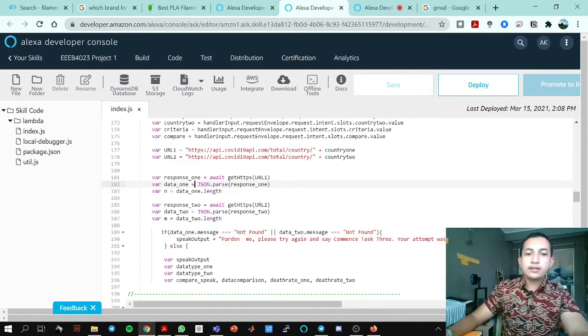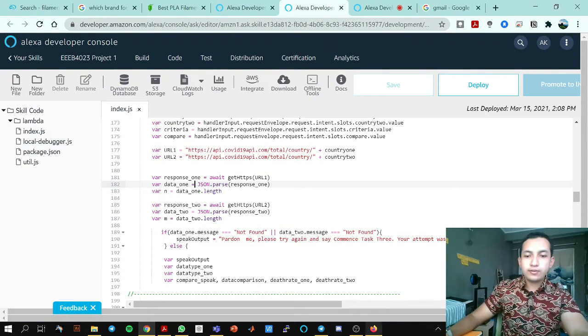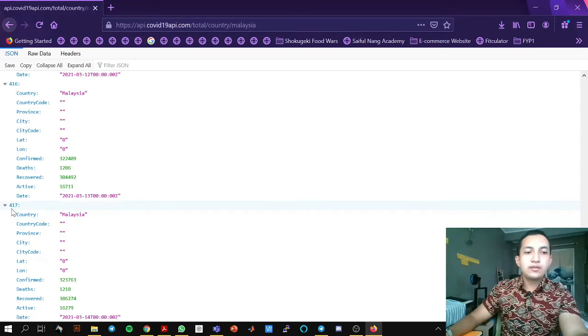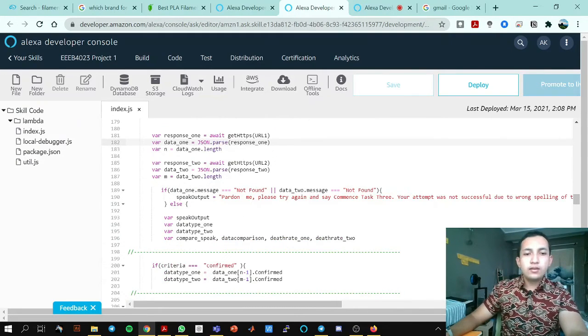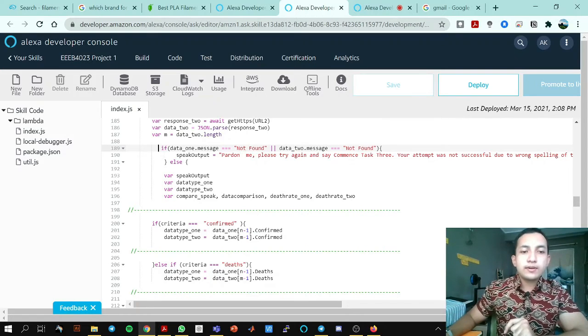And the N is the data length. N is like this one, 417. So it takes the number of the whole data in the COVID. Okay, next, this is the same for this one. Okay, next is this coding.